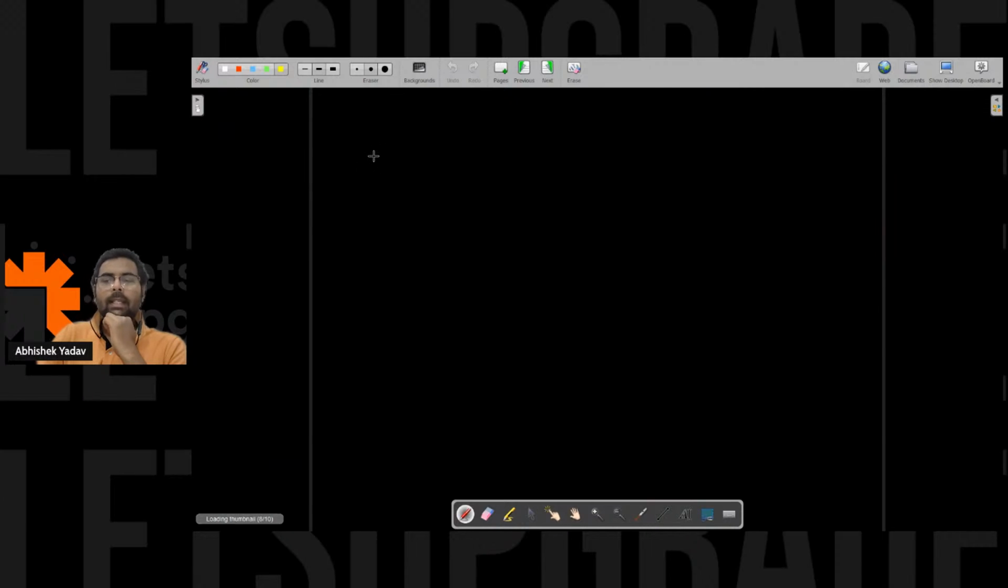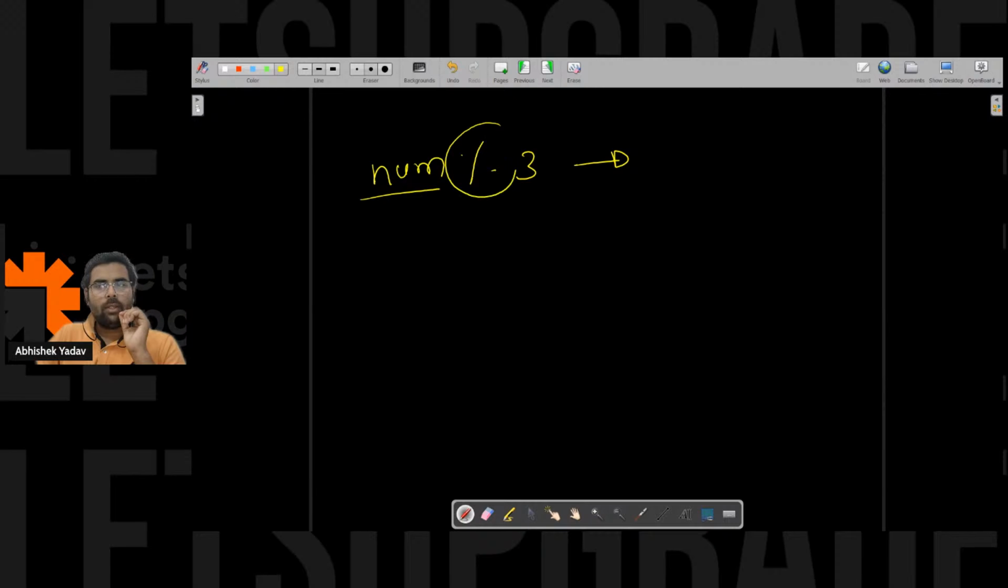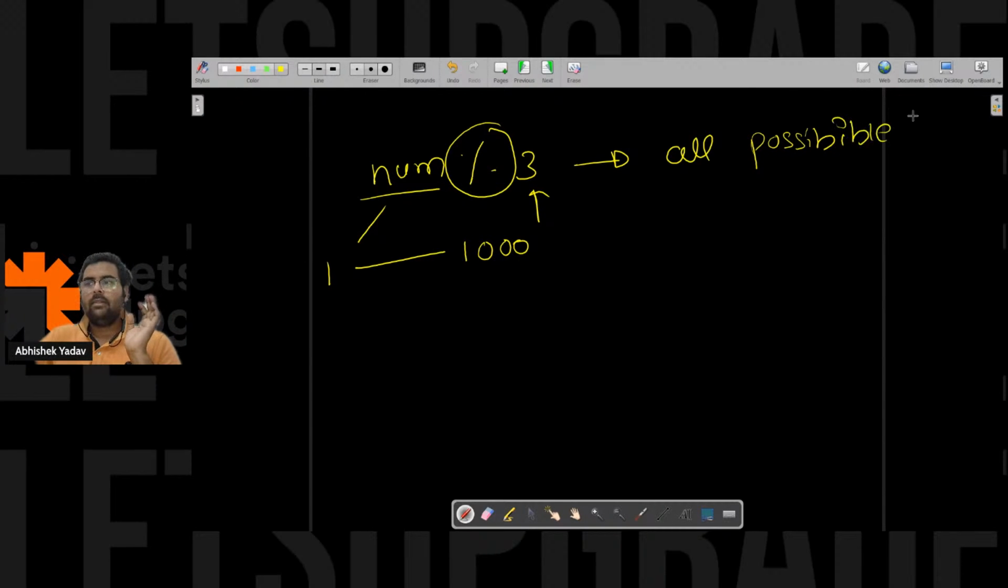So guys, can you tell me what will be the answer if I take a number and take modulo with 3? What all possible outputs will I get? Please write in the chat. If I have a number and I'm taking modulo with 3, what all possible outputs will I get? Anyone? This number can be anything. It will start from 1 and it can go till 1000. What all possible outputs can I get? Please write in the chat.